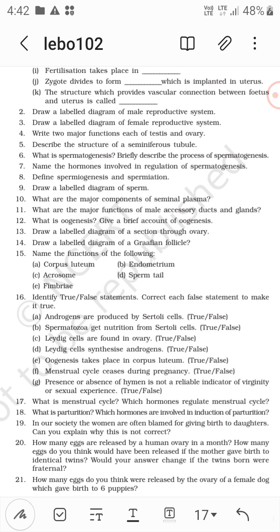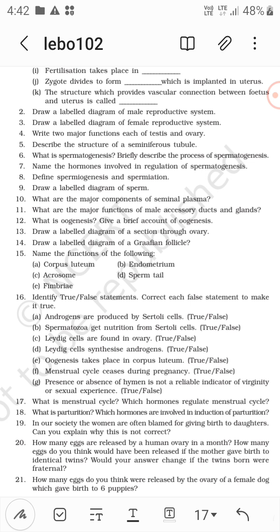Presence or absence of hymen is not a reliable indicator of virginity or sexual experience. True or false? Presence or absence of hymen is not a reliable indicator of virginity or sexual experience. Yes, it is true.